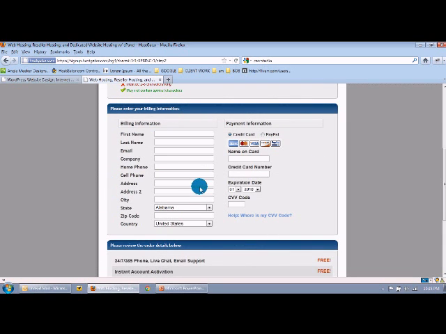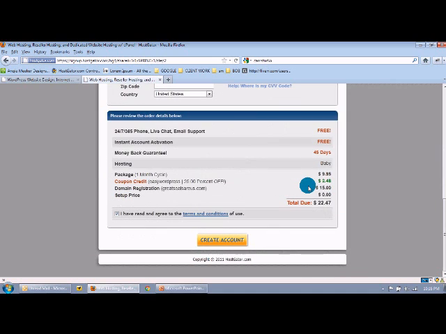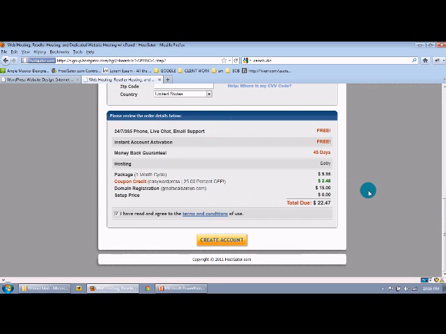Then your billing information, whether you want to pay with a credit card or PayPal, and your billing recap of what you've ordered here. So you can see that for 1 month, and a domain registration, is $22.